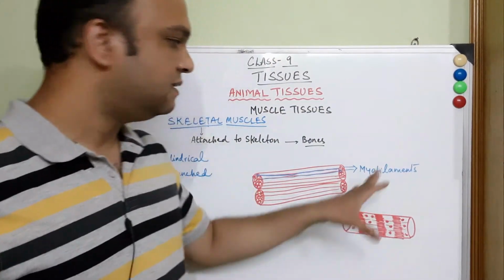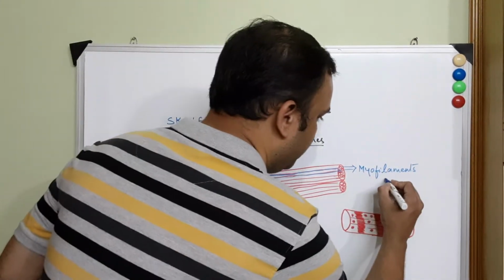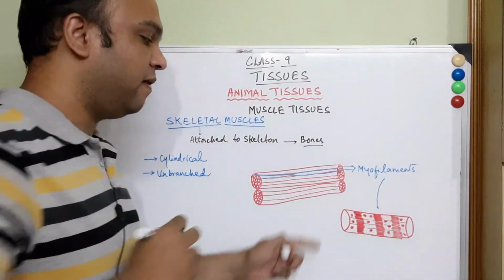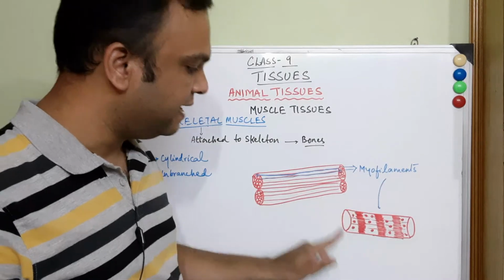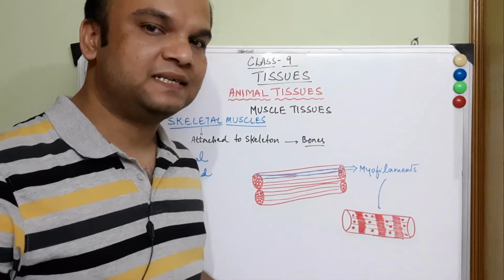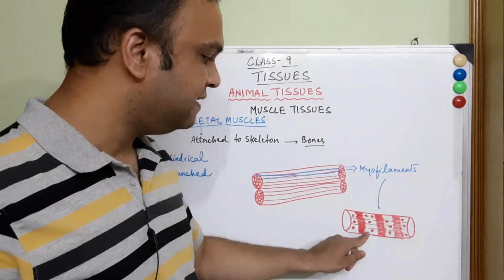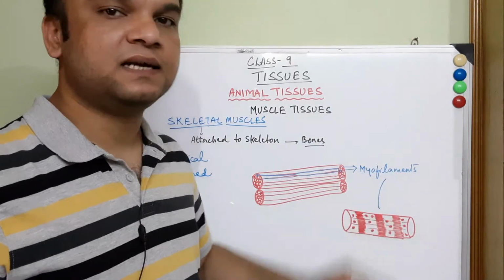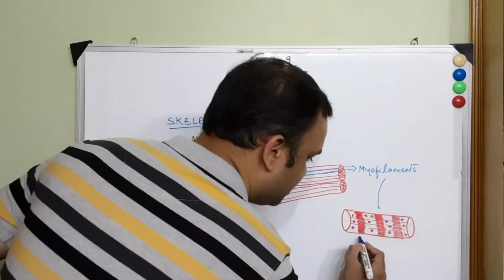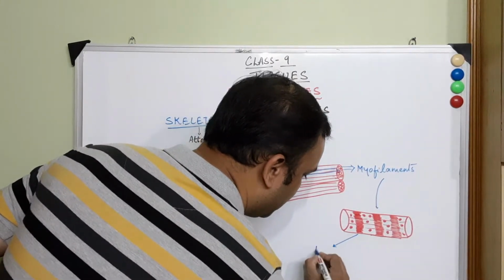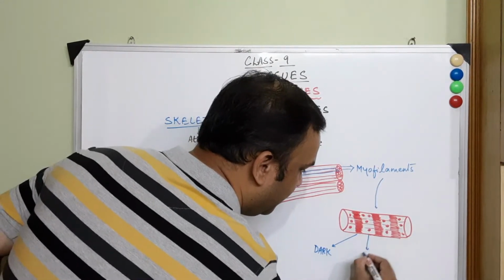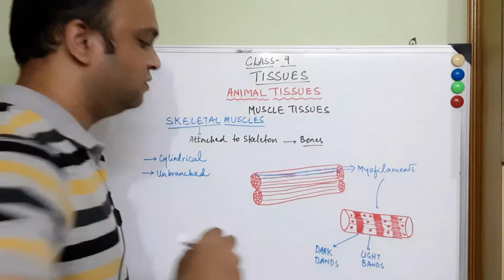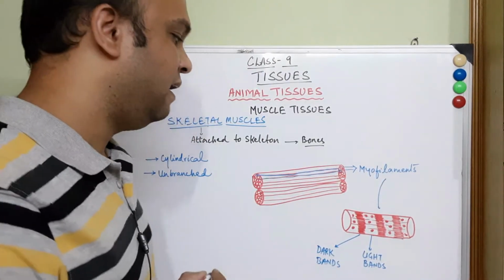So students, this is one myofilament, okay? And what we see is that the myofilament is cylindrical and unbranched. Also you will find some striations present. Striations means that alternate bandings are seen. These bands which are present are called dark bands, alternated by light bands. So they are called dark bands and light bands.